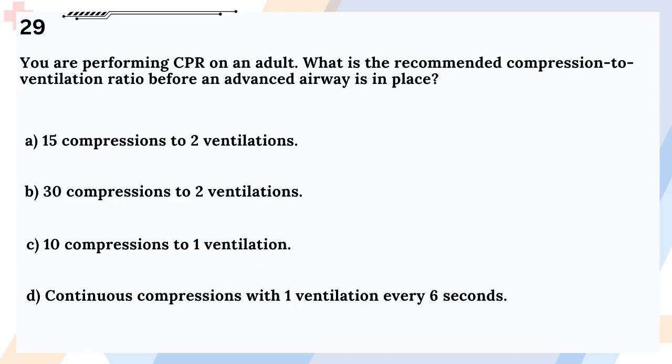Question 29. You are performing CPR on an adult. What is the recommended compression to ventilation ratio before an advanced airway is in place? A. 15 compressions to 2 ventilations. B. 30 compressions to 2 ventilations. C. 10 compressions to 1 ventilation. D. Continuous compressions with 1 ventilation every 6 seconds.